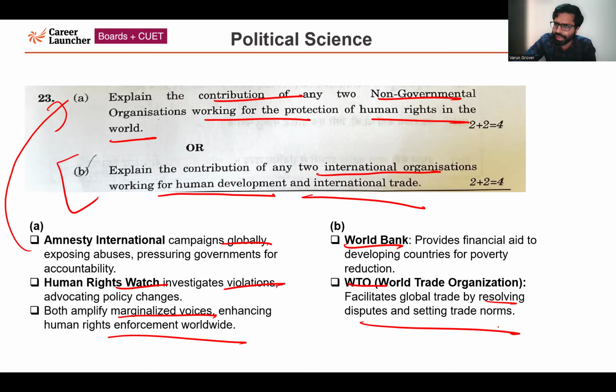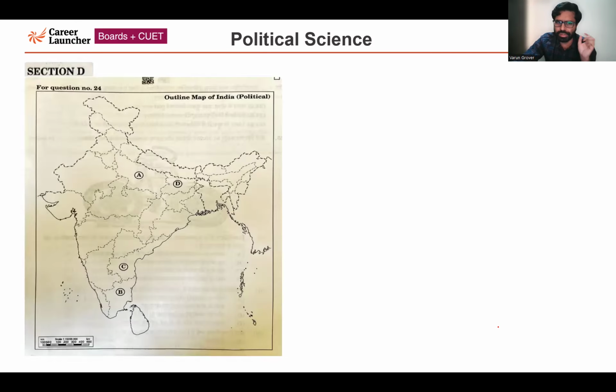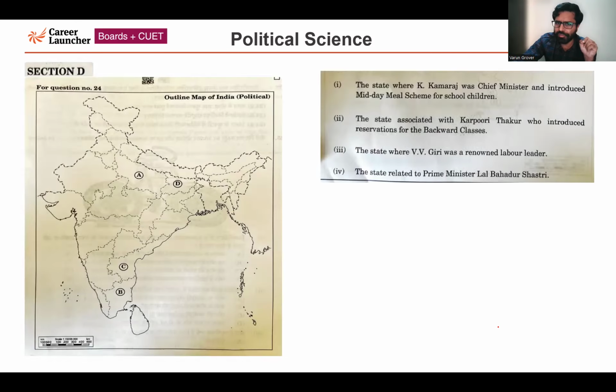Now moving forward to the next question. Now I'll be talking about section D. So this is a map based question. Please pay attention to question number 24. Four points are given. Four questions have been asked.